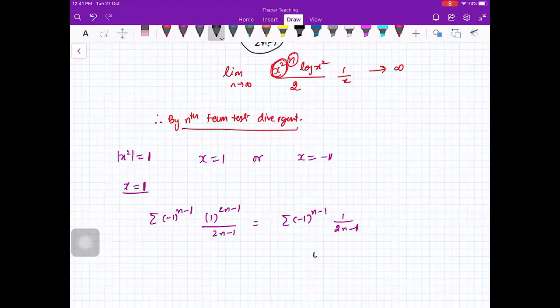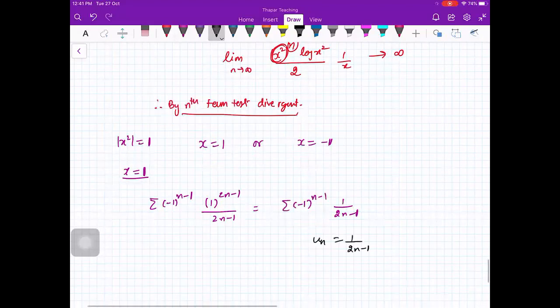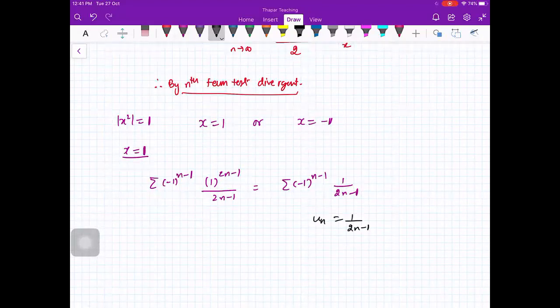So here your un is 1 upon 2n minus 1. Fine. So this is convergent. un is greater than or equal to 0, and you can see it is decreasing also, and the limit is 0 also. So therefore, by Leibniz test, convergent.